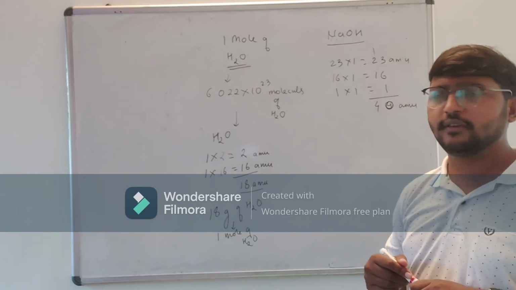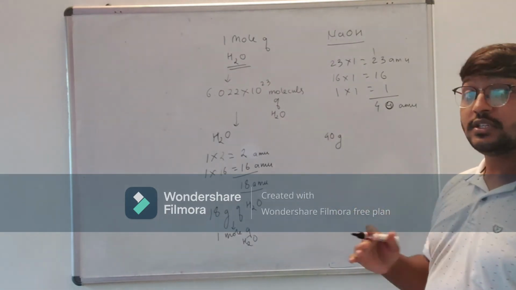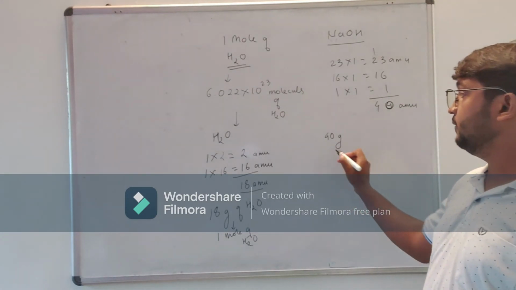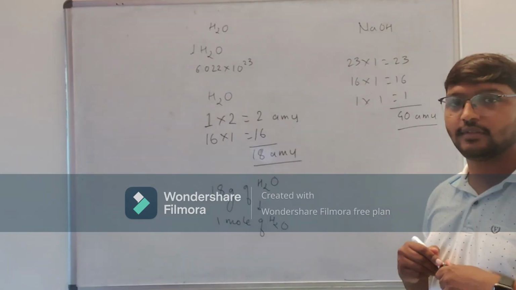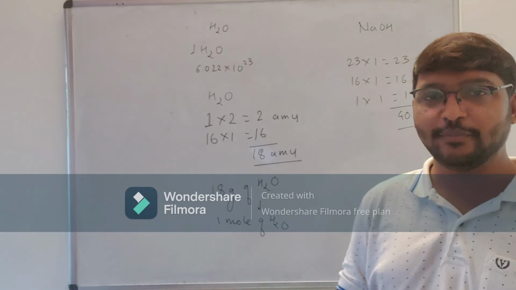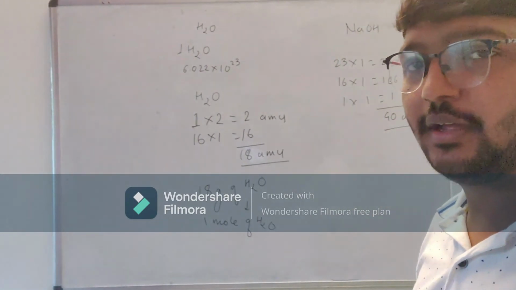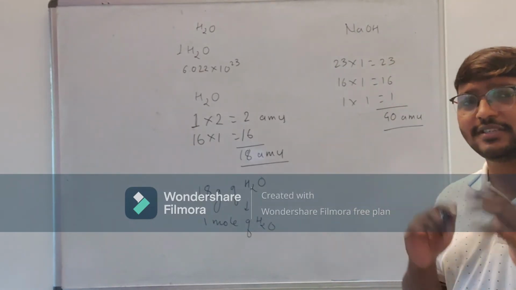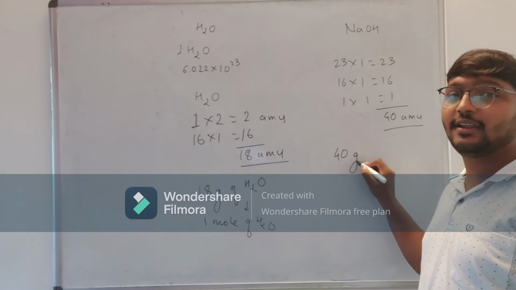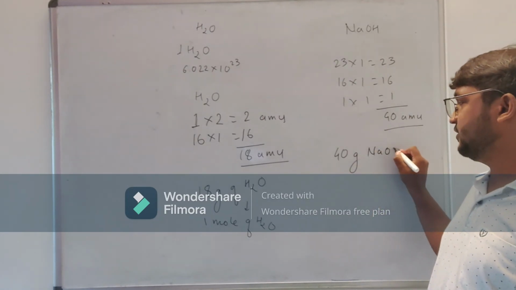What do we have to take? We have to take 40 gram. We are just changing the unit. So 40 AMU is the molecular weight of sodium hydroxide. Now what we have to do is take 40 grams of NaOH.